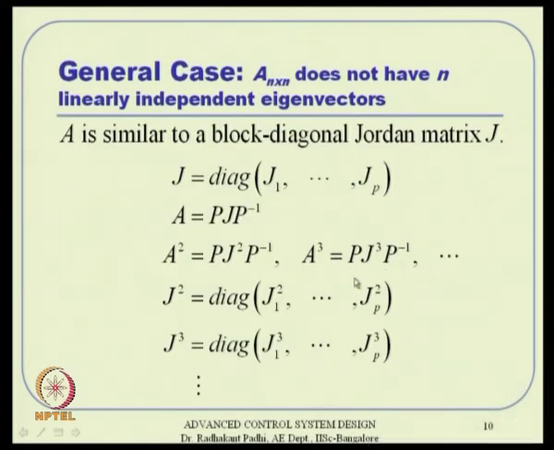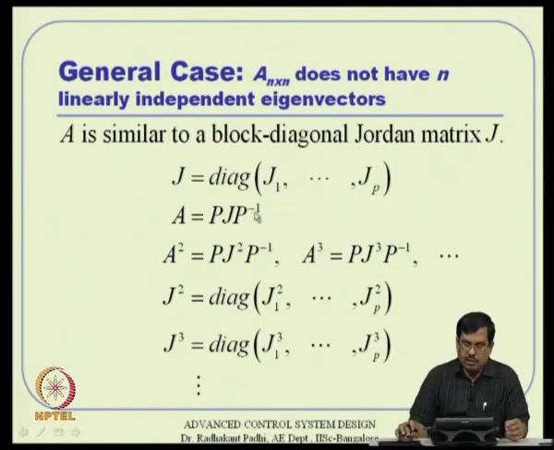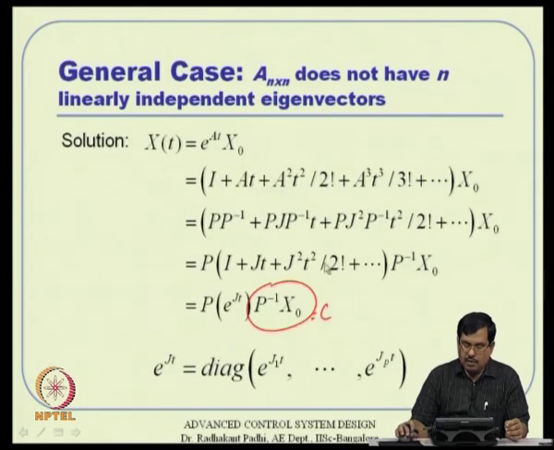A similar analysis holds even if there are no n linearly independent eigenvectors. We carry out almost the parallel analysis up to a point from where we have to depart, and then J is nothing but a block diagonal matrix, where each of the diagonal blocks is a Jordan block which has a specific form. We carried out the similar algebra, and here is the form that is very parallel to what we did before, but e to the power J t we have to analyze carefully.